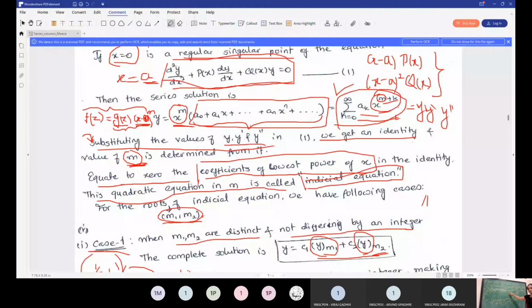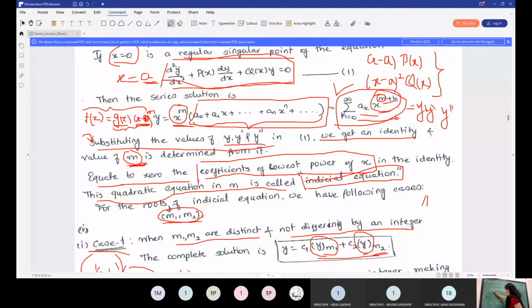Is this point clear to all of you? If anyone has any doubt, they can unmute themselves. No ma'am. Okay, so the lowest power quantity will be this one, and for that we will consider k is equal to 0.